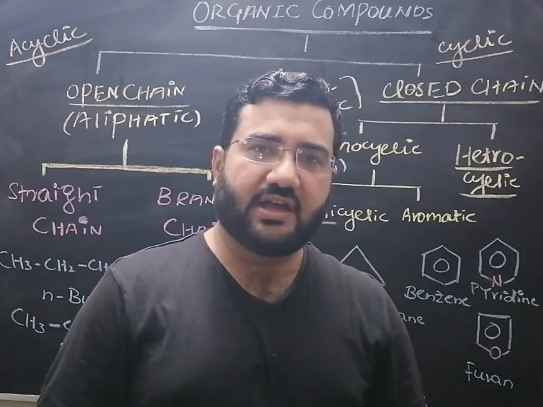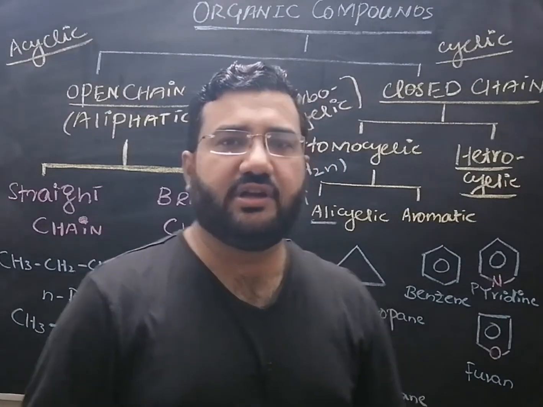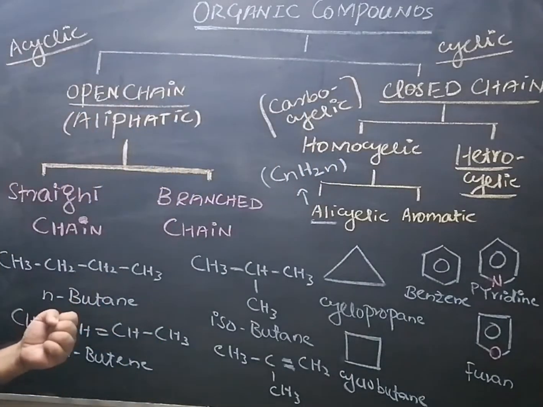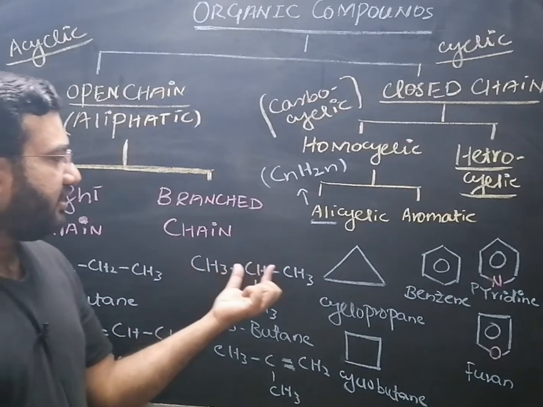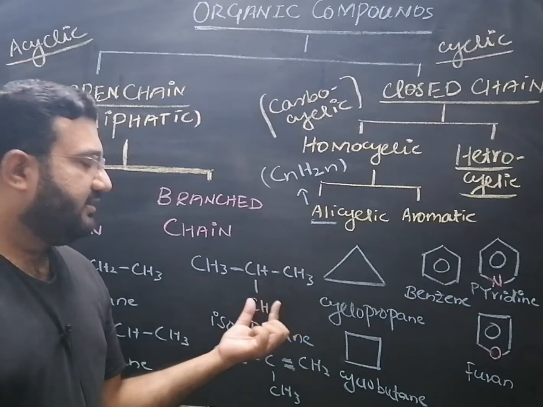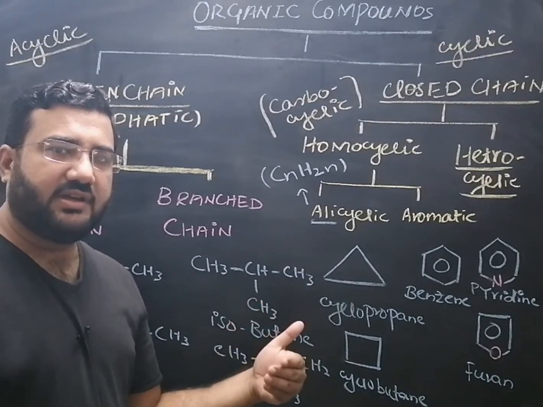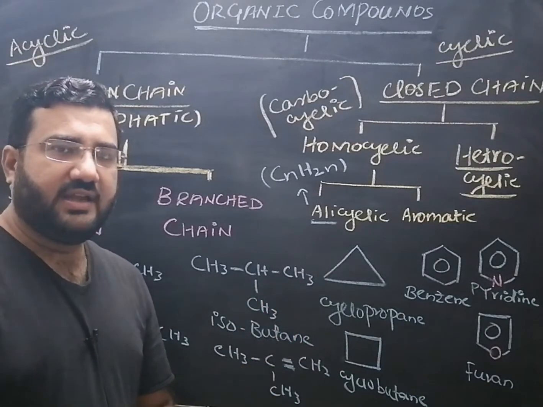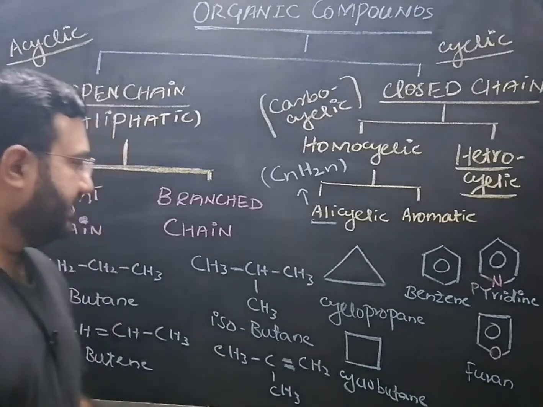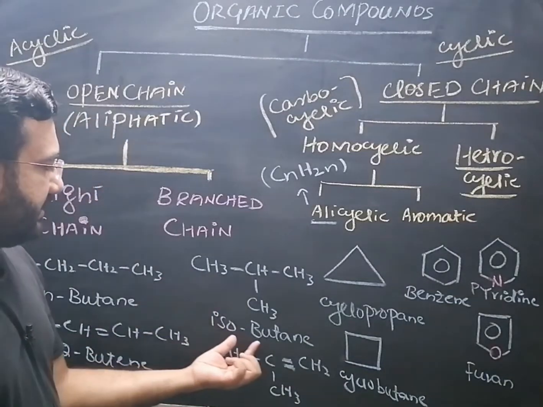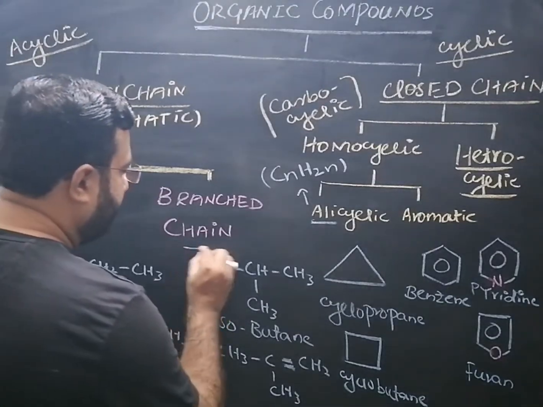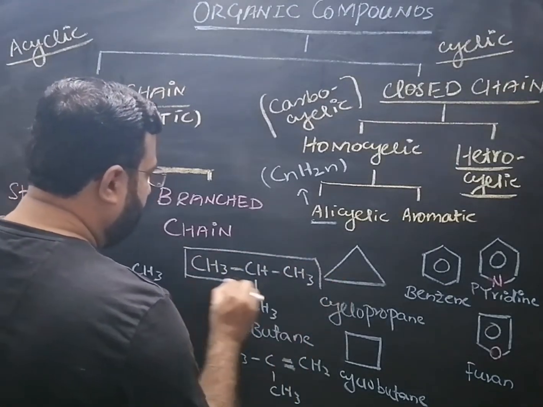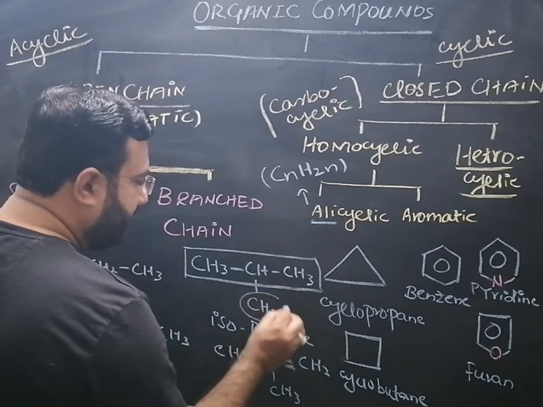Similarly, the straight chain alkynes are also included in this category. And second are the branch chain compounds in which all carbons are not present in a chain, rather one or more than one carbon are present outside the chain in the form of the substituents. The example is isobutane, in which the 3 carbons are present in the straight chain while the 4th carbon is out of the chain.